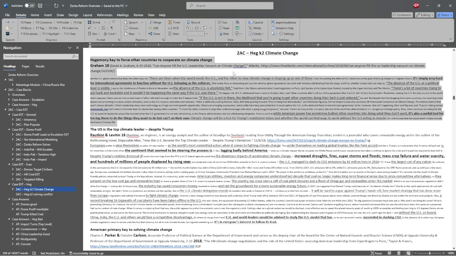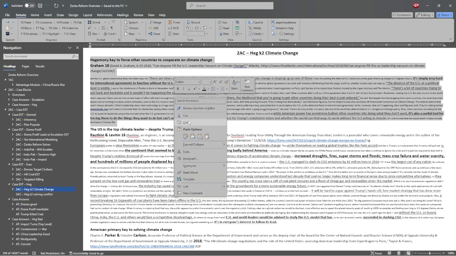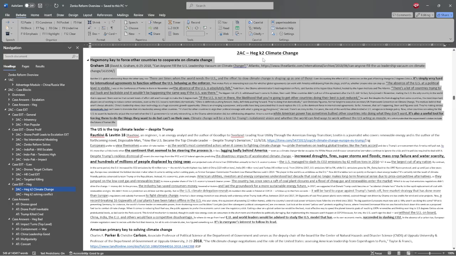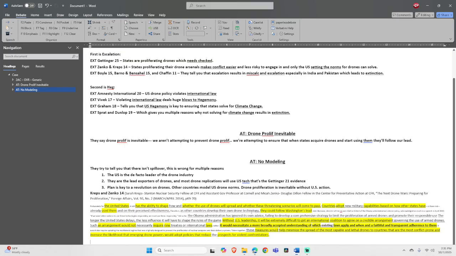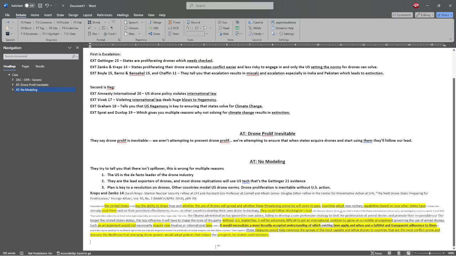So pretend this card's highlighted. Pretend their disadvantage said that we cause climate change. So maybe on the case, we didn't read a card that talks about climate change, but we do say that we cause more hegemony. And this card says that hegemony causes people to cooperate on solving climate change. So maybe this is an extension of the case that we might want to read.